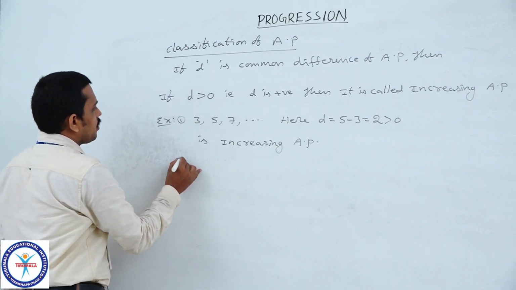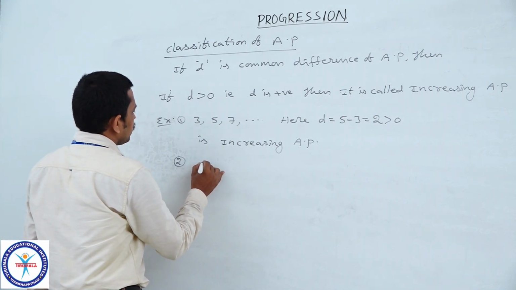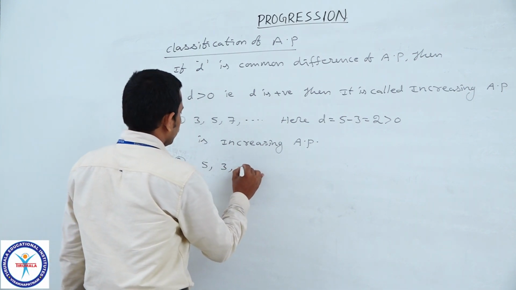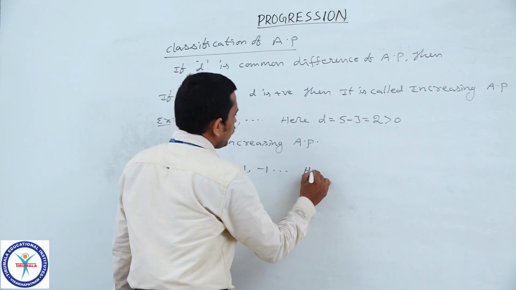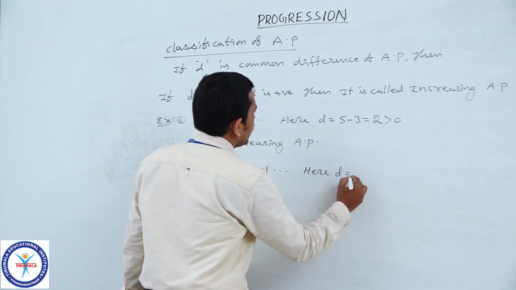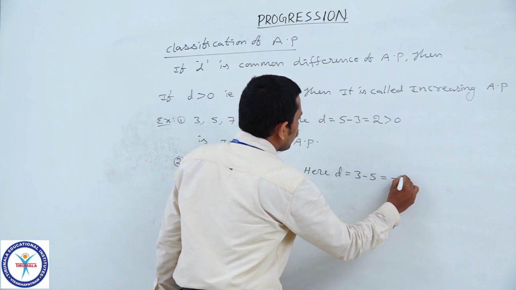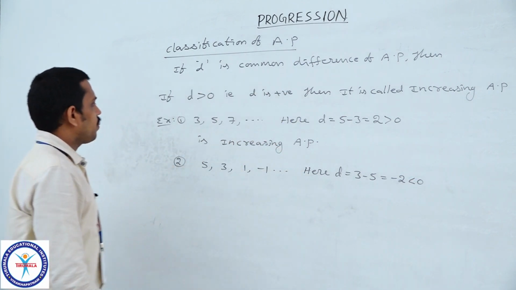And take one more example: 5, 3, 1, minus 1 and so on. Here the common difference D is equal to 3 minus 5, which is equal to minus 2. So, negative, less than 0.